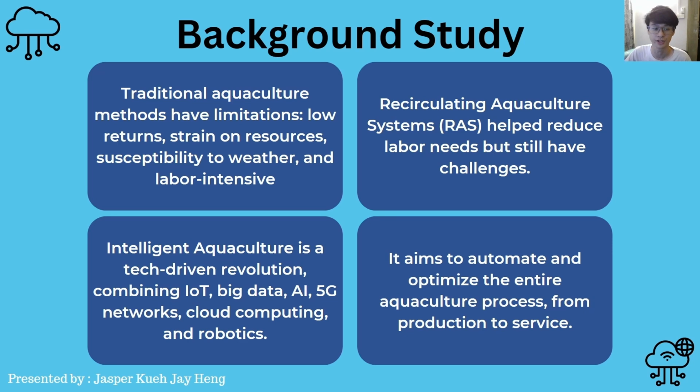and feed usage. This is where cloud technology comes in. Intelligent aquaculture integrates cutting-edge technologies like the Internet of Things, big data, artificial intelligence, powerful 5G networks, cloud computing, and even robotics to remotely control and automate the entire aquaculture process. In essence, intelligent aquaculture takes the guesswork out of fish farming as it aims to automate and optimize the entire aquaculture process from production to service.